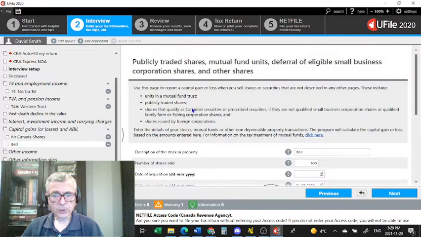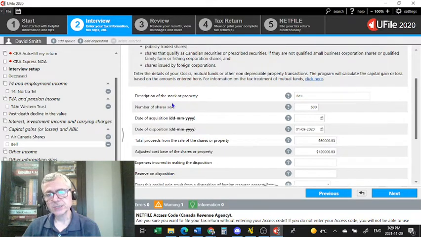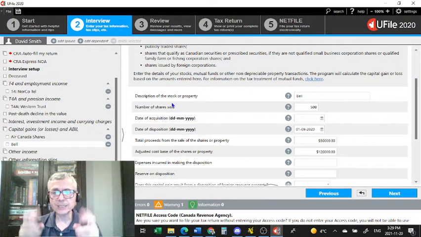He also was holding on to the Bell shares. Now, why am I reporting this as a sale? I'm reporting this as a sale because this is what is called a deemed disposition.